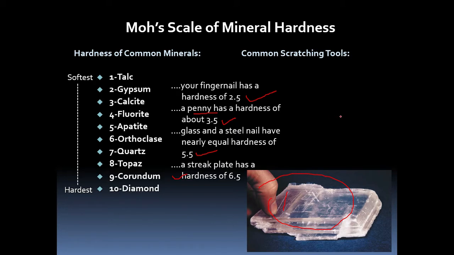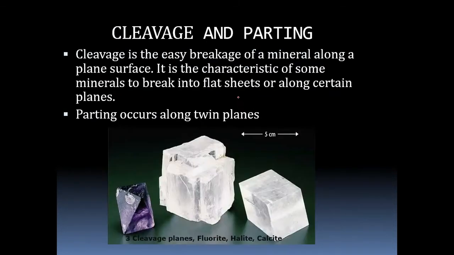I hope you understood the hardness scale. The next important physical property of mineral is cleavage and parting. So cleavage is the easy breakage of mineral along a plane surface. It is a plane of weakness along which mineral can break easily.